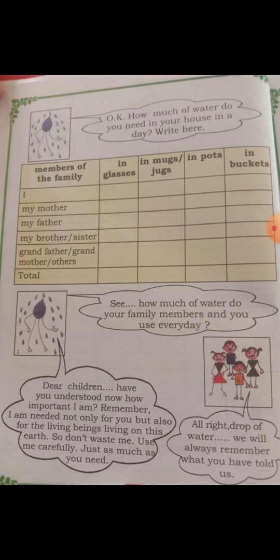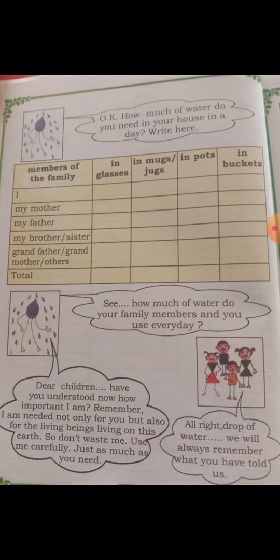Use me carefully, just as much as you need. Who is telling this? Water drop. It is very important to conserve water. Everybody should follow this rule. How much water you need, that much only you should use.